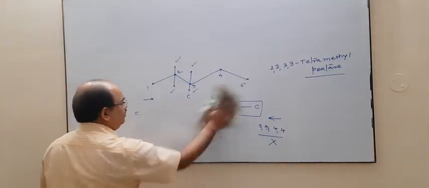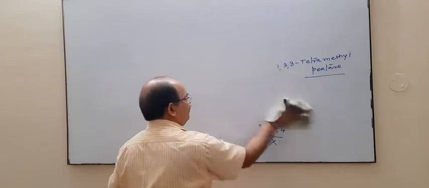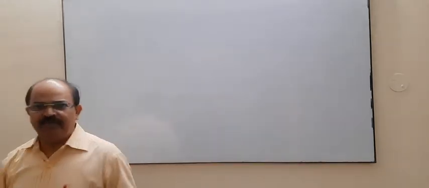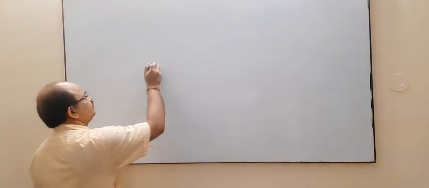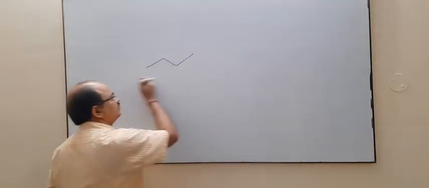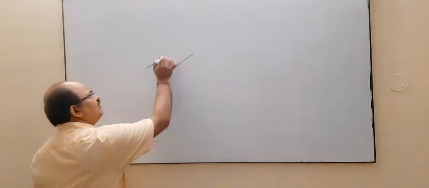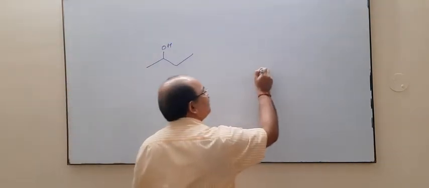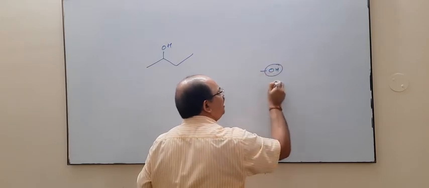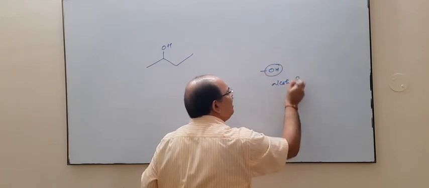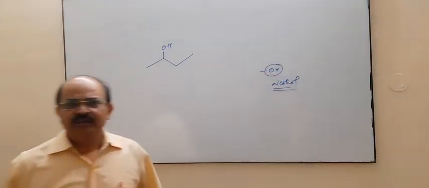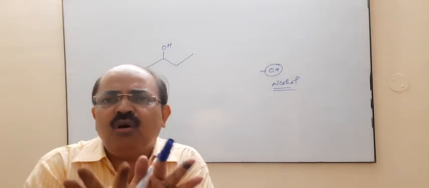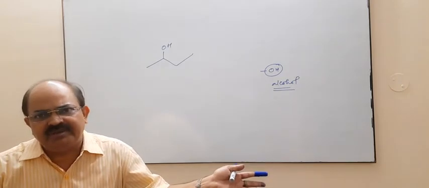Now let us suppose we write a compound of this type, say it is butane. Now if we put an OH group, as I have given here, it must be an alcohol, because for this alcoholic functional group there is no further specific abbreviation.